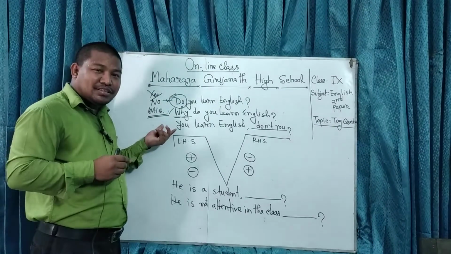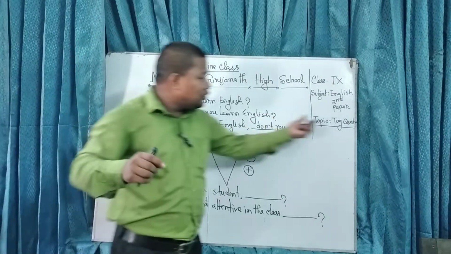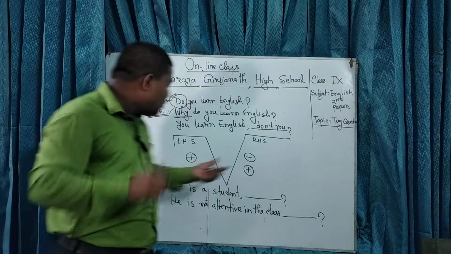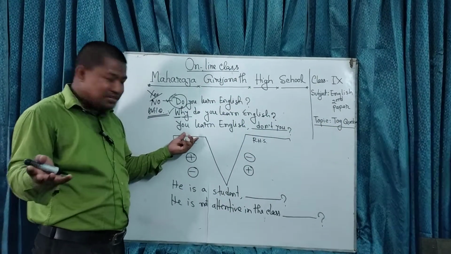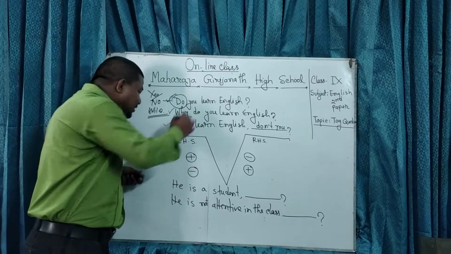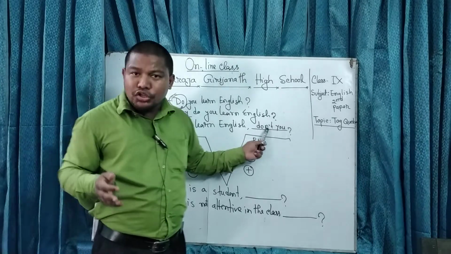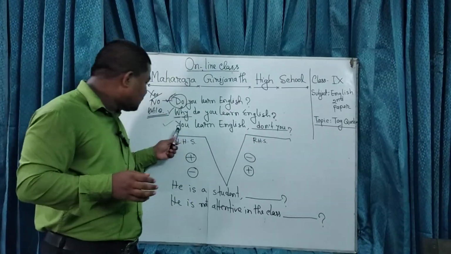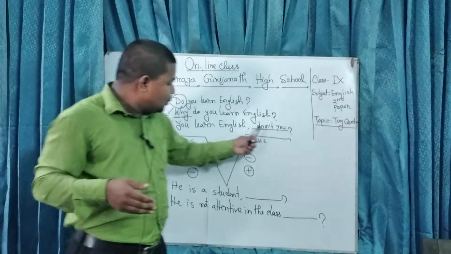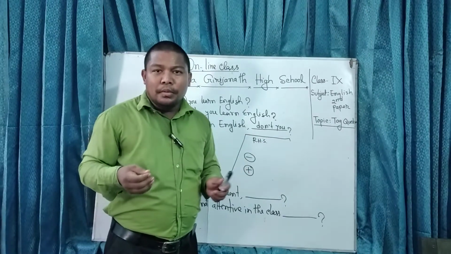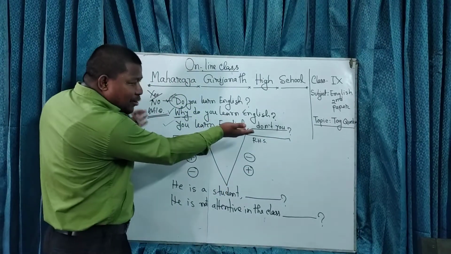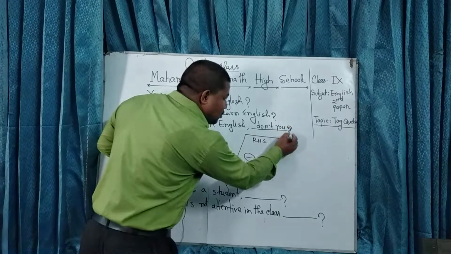And my dear students, today we are going to talk about tag questions, and today we'll get a clear idea about tag questions. Okay, let's read the sentence. You learn English, don't you? I repeat, you learn English, don't you? My dear students, this is also a question. You see here, there's also a question mark.